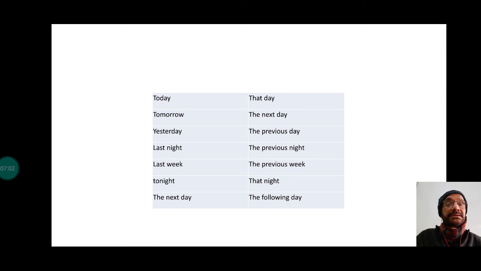The next day becomes the following day. Just change it into the opposite. When we are talking about tomorrow, we are standing in today. But when we are in the reported stage, it becomes past tense, so it becomes the next day.